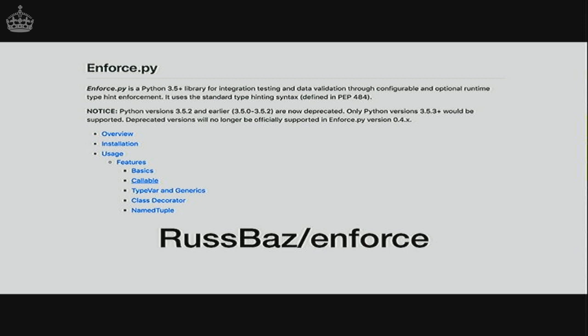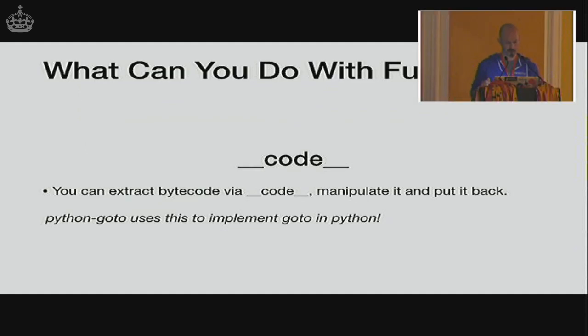You could also use it to enforce type hints at runtime, which this enforce library does. That's an extremely non-Pythonic thing to do, and I don't recommend it, but it's kind of fun. You can also access the dunder code attribute of a function, which gives you the bytecode that Python generated to define how that function works. It's writable, so you can look at the bytecode, manipulate it, and write it back again.